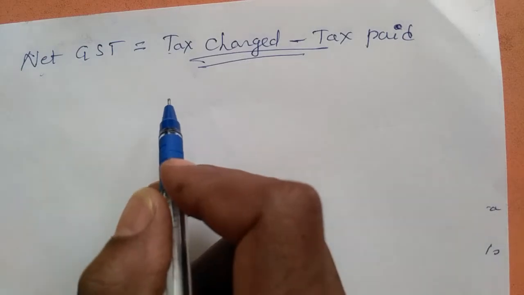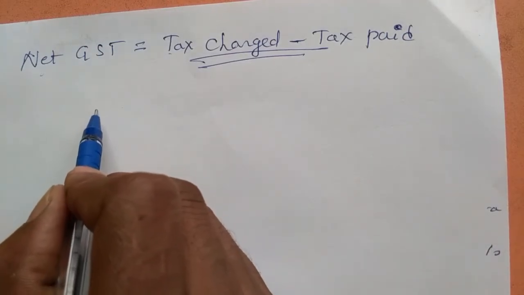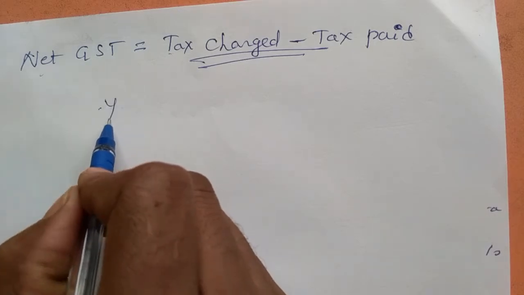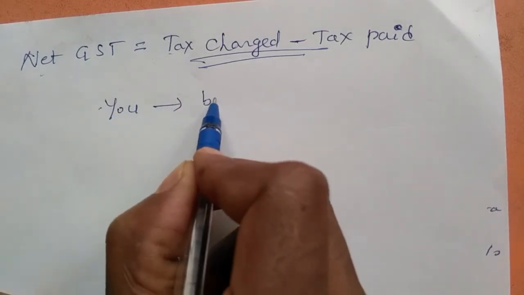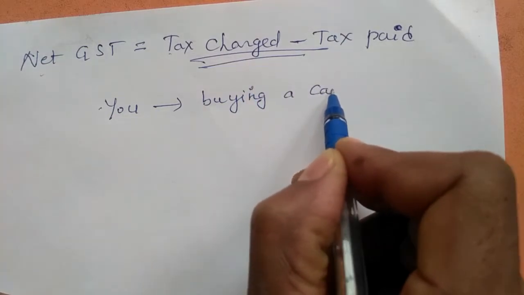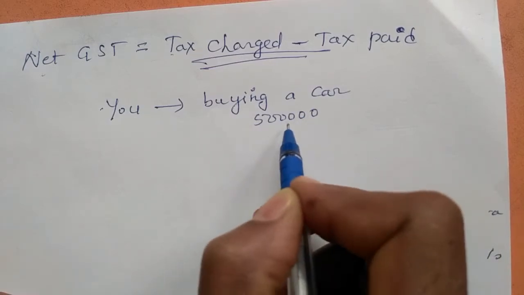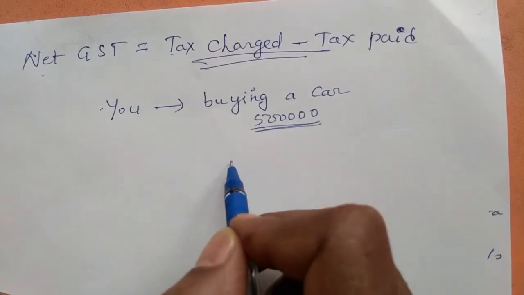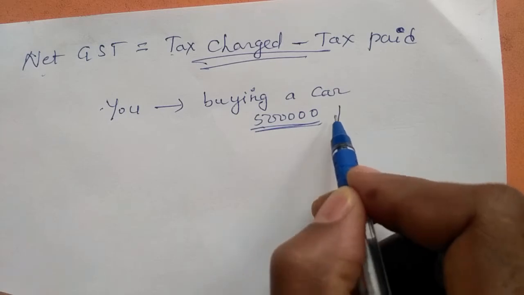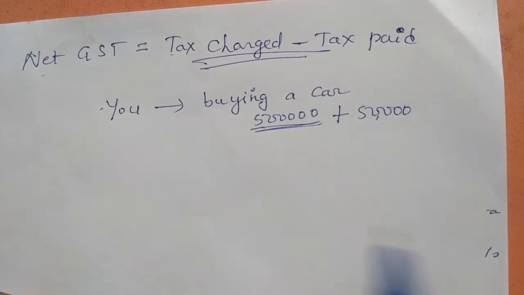So at every level of the transaction, you need not pay tax on the full value. For example, you are buying a car for 5 lakh rupees, and you paid on that 5 lakh rupees already 50,000 tax. 50,000 tax paid.